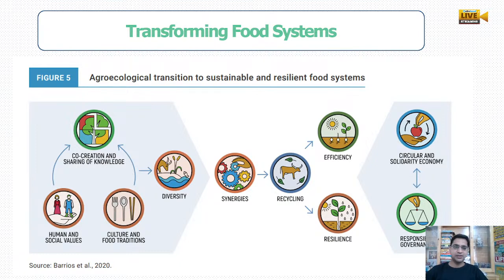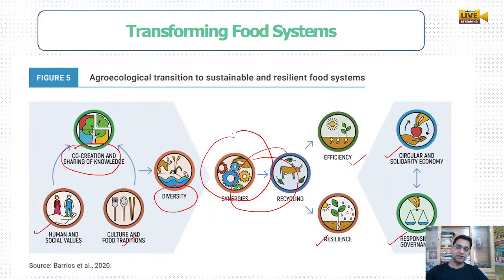So this is the synergy that you want to have, like human and social values, cultural and food tradition. You can have a co-creation altogether, and based on that we can save the biodiversity. We can have a synergy between all these things. All things should work in a responsible way all together, एक साथ मिलके. Okay, we should have responsive governance, we should have a circular economy, resilience and efficiencies, and then we will have synergies between the world.